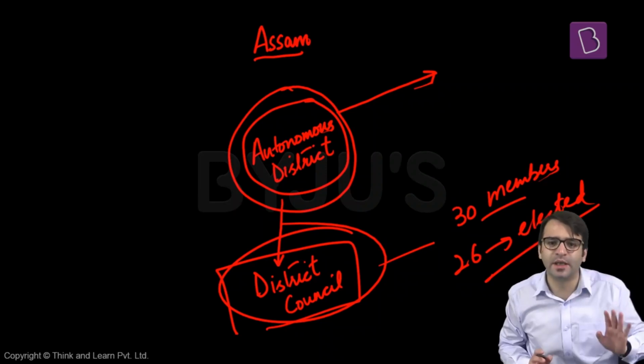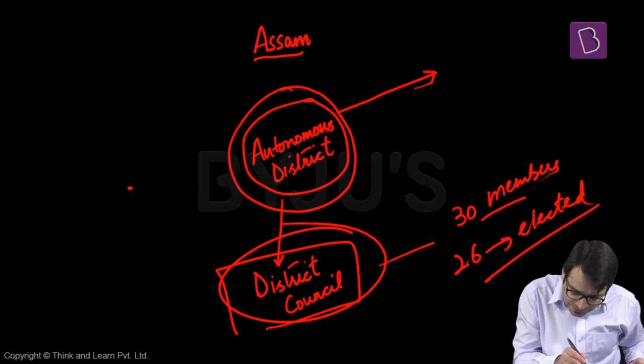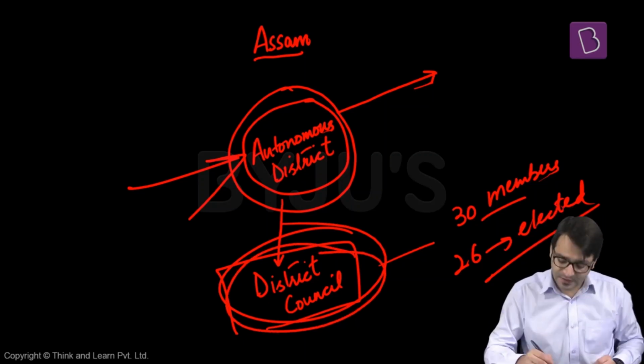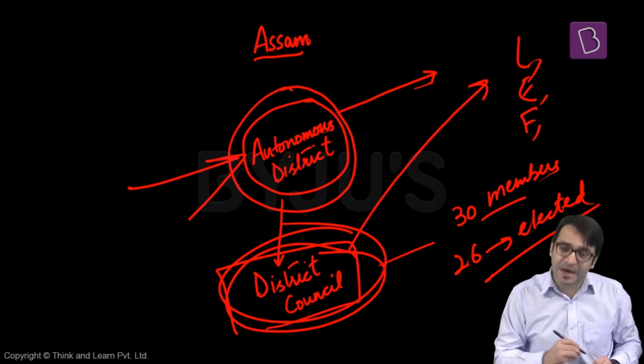Who are the members of the district council? Elections will take place. 26 members to this district council will be elected by the people living in this autonomous district. And the remaining will be nominated by the governor. But what is the role of this district council? This district council will have legislative power, executive power, financial power, judicial power as well.